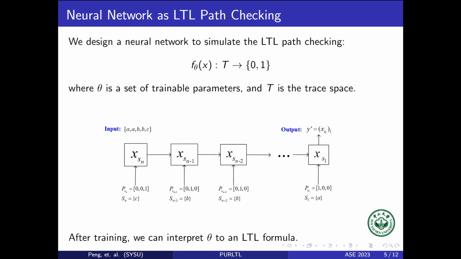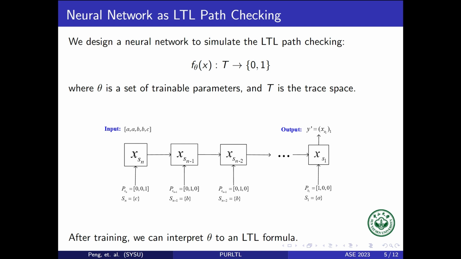Most popular neural networks are black boxes. It is very hard to explain their parameters. However, our network is a white box. Each parameter has its meaning, and that is the reason why we can interpret the parameters as a formula. Our network works like a recurrent neural network.